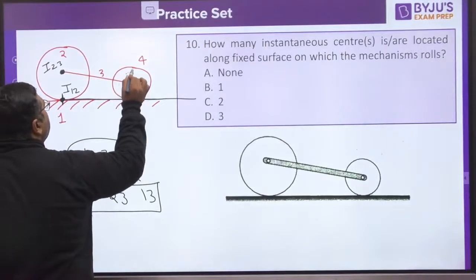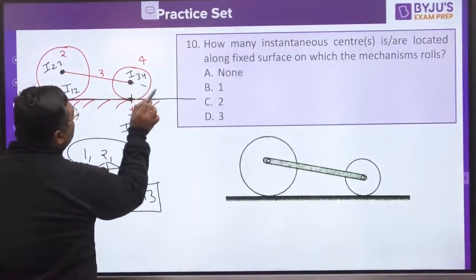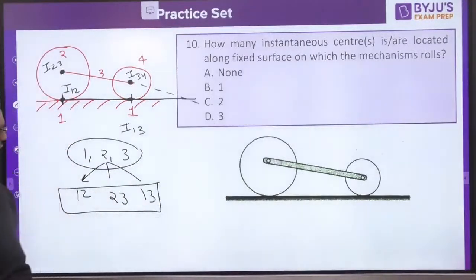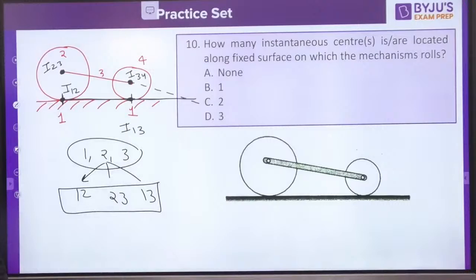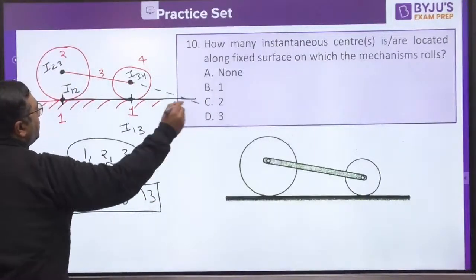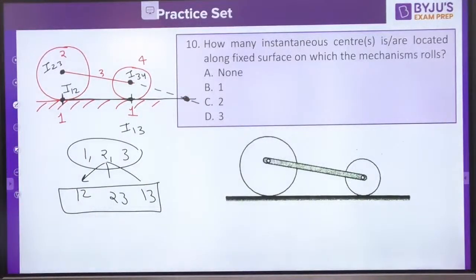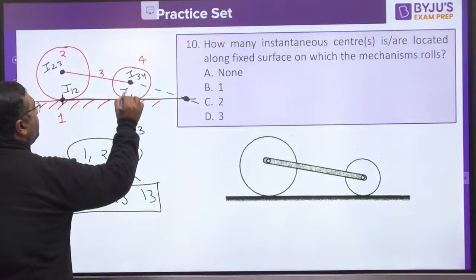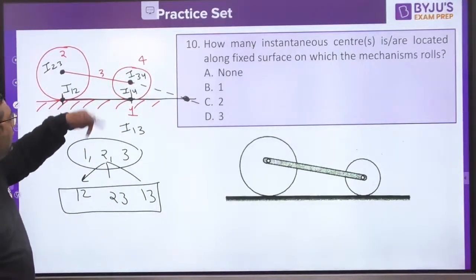This eye center is nothing but I34 due to Kennedy theorem. I24 we would also get on this line. So you can see this is I12, this is I13 and I23 would also be there. When you join these two lines, here you get the third eye center. This eye center is nothing but I14. So this is I14 actually, not I13.